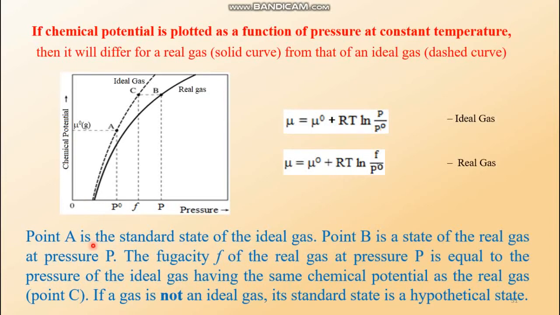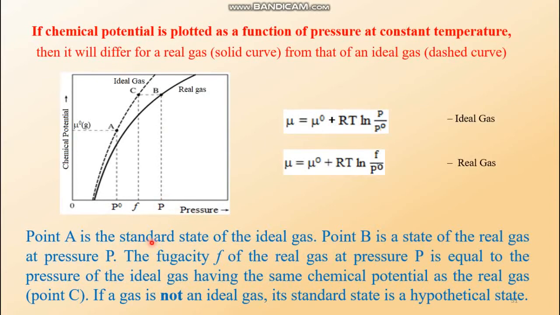Point A, here is the elaboration. Point A is the standard state of the ideal gas. Definitely this is the standard state where the corresponding pressure is P0. Point B is the state of the real gas at pressure P. This point has the corresponding pressure P. The projection line cuts at P.